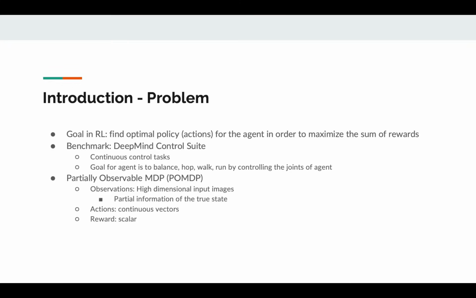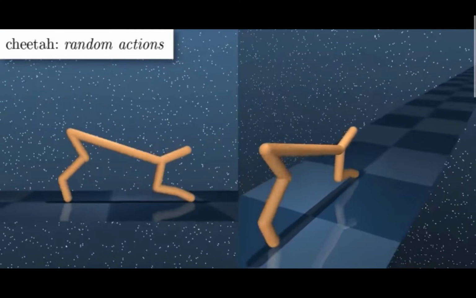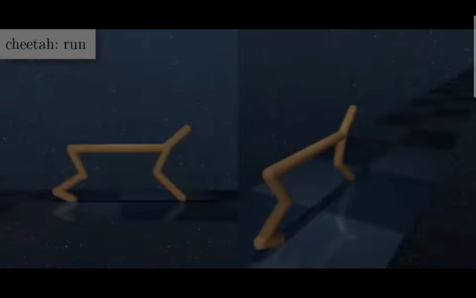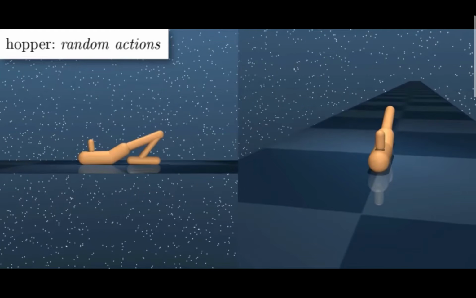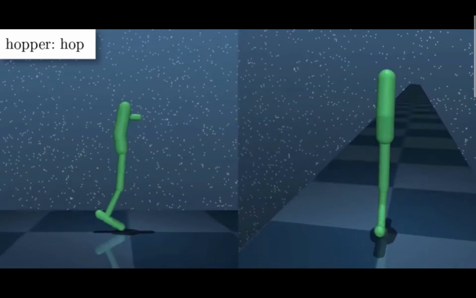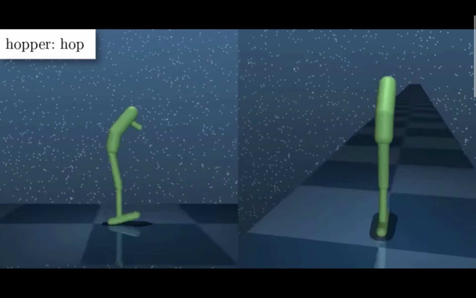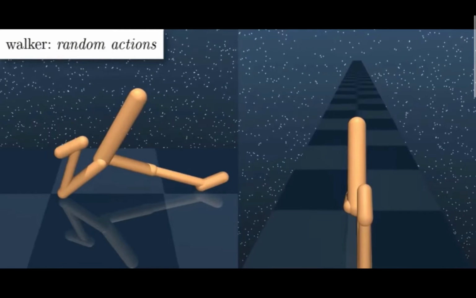It's partially observable because we are forcing our agent to learn from high-dimensional images as observations, which only give us partial information about the true underlying state. Given an image or observation, the agent takes actions which are continuous vectors, and after an action, the environment returns a scalar reward. In the first example, the agent is a cheetah, and our goal is to teach the agent to control its joints in a way that gets the cheetah to run. Similarly, for the hopper task, we try to get the hopper to hop. These tasks pose a variety of challenges, including contact dynamics, sparse rewards, and many degrees of freedom.